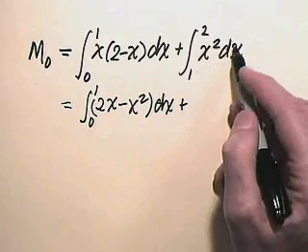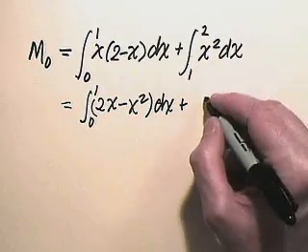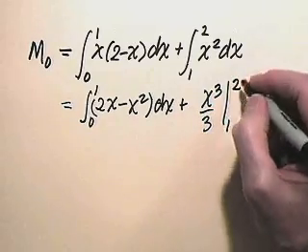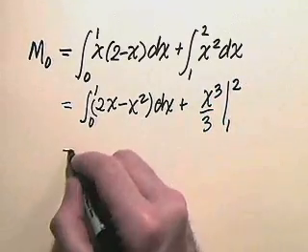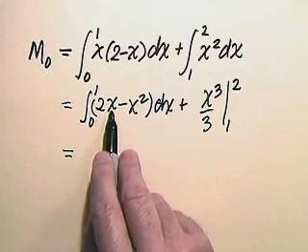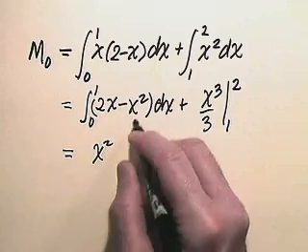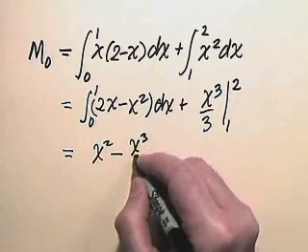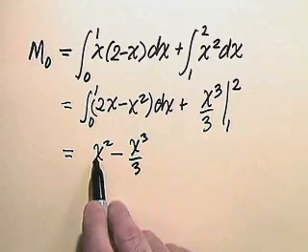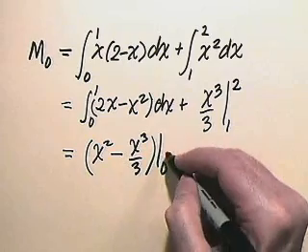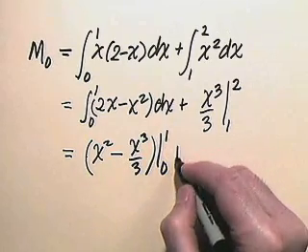of x squared dx. Well, the antiderivative of x squared is x cubed over 3, and that's to be evaluated from 1 to 2. So now coming back to our first term, the antiderivative of 2x is x squared. The antiderivative of x squared is x cubed over 3. So our antiderivative is x squared minus x cubed over 3. And that's to be evaluated between limits 0 and 1.